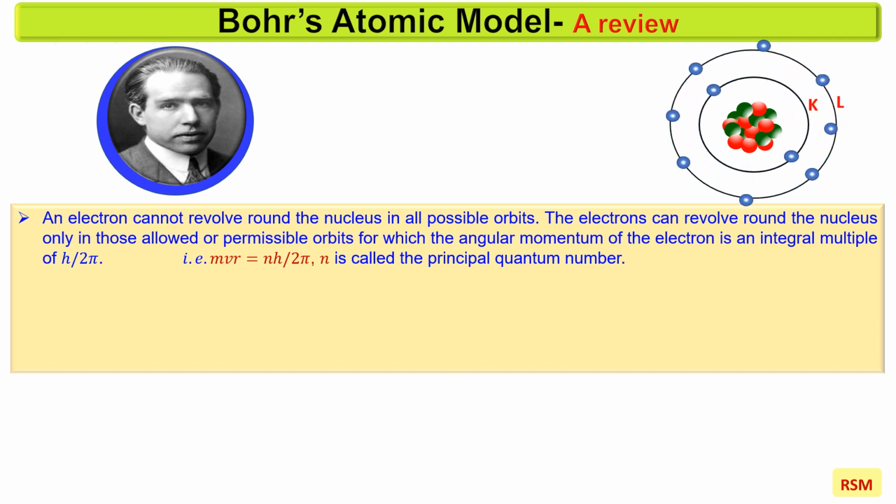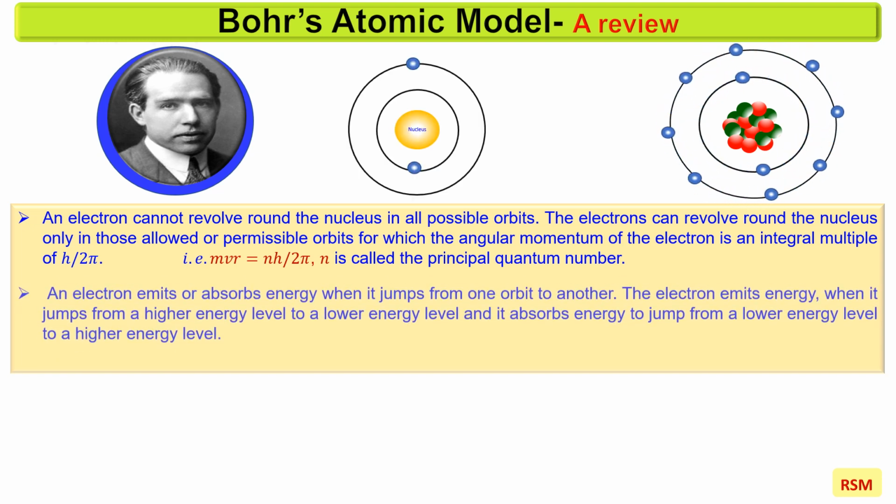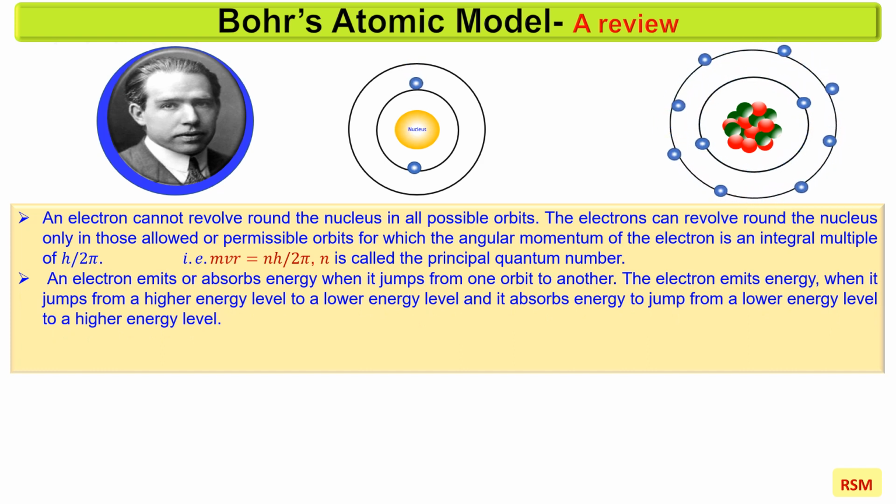The value of n is 1 for K shell, 2 for the L shell and so on. Each shell can accommodate 2n square electrons. These orbits are called stationary orbits and an electron revolving in these orbits does not radiate any energy. An electron emits or absorbs energy when it jumps from one orbit to another. The electron emits energy when it jumps from a higher energy level to a lower energy level, and it absorbs energy to jump from a lower energy level to a higher energy level.